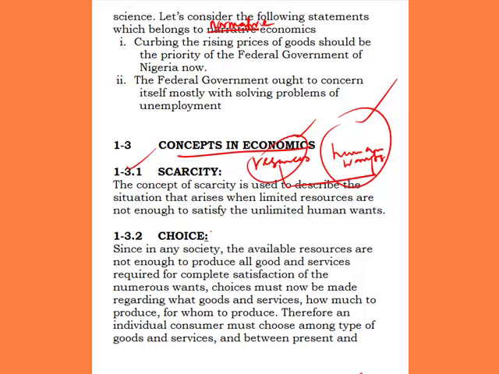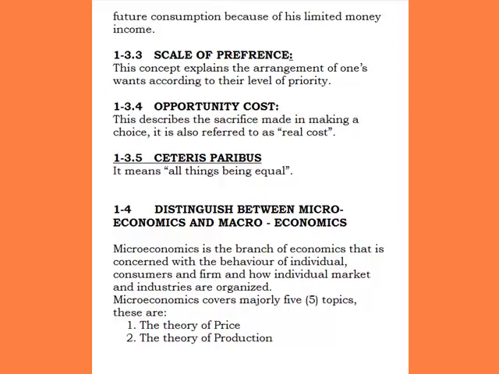So what brings about choice making is scarcity. Because we are having scarcity of resources in relation to unlimited wants, then we need to make choices, so as to be able to use our limited resources to satisfy our unlimited wants. So that is choice. Now the next one is scale of preference.